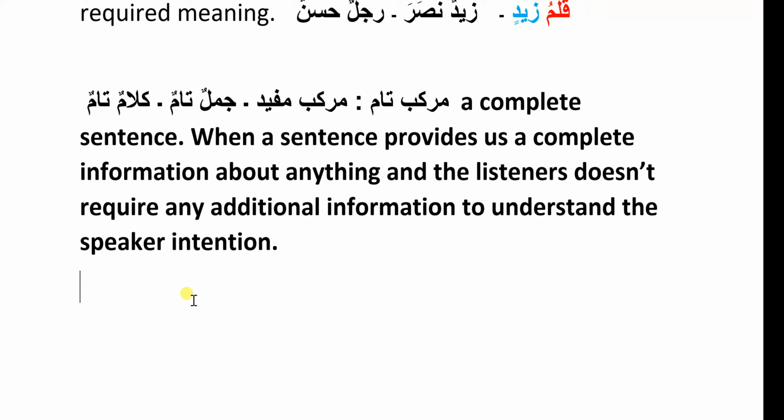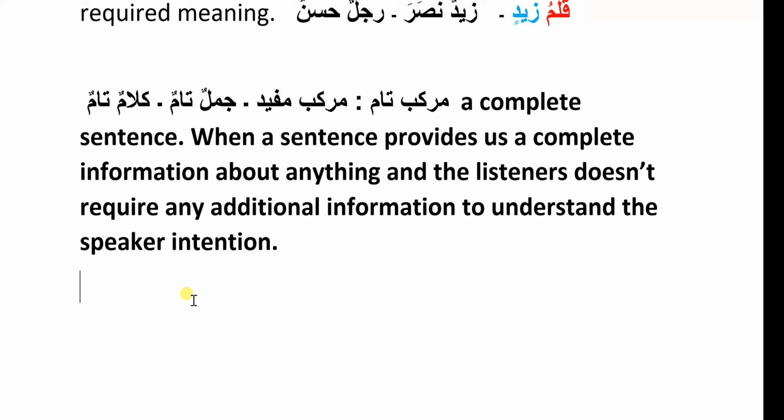When I say my room, he understood that I am saying that Zad is staying in my room. So here, my incomplete sentence is not actually incomplete, but a complete sentence.